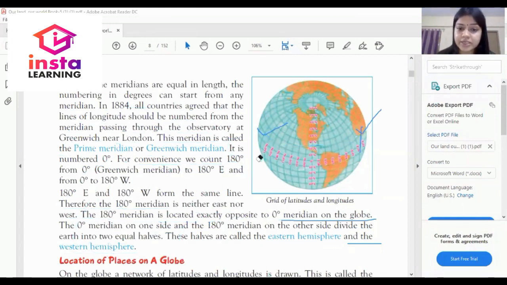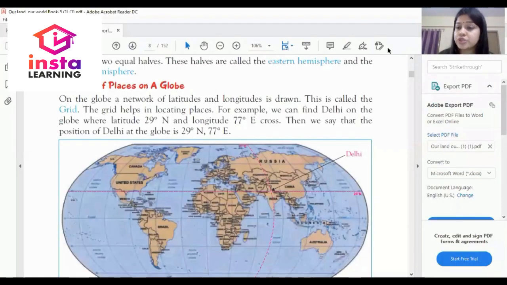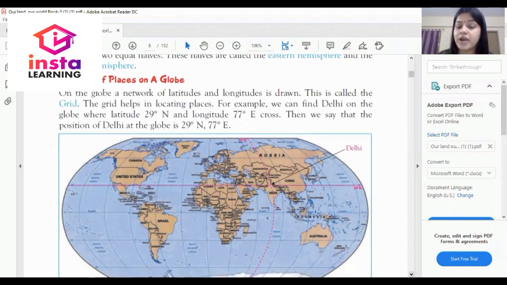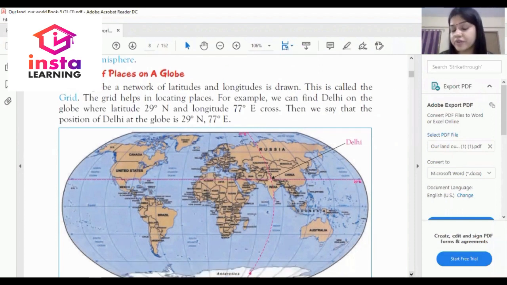Let's discuss the last learning objective of the chapter, that is location of places on a globe. Dear student, let's understand how you find or calculate the position of a place on a globe. Here we are taking the example of Delhi. How can we find the location of Delhi?